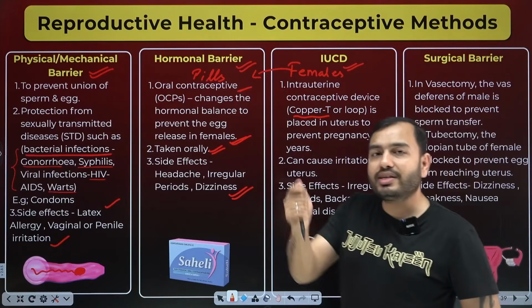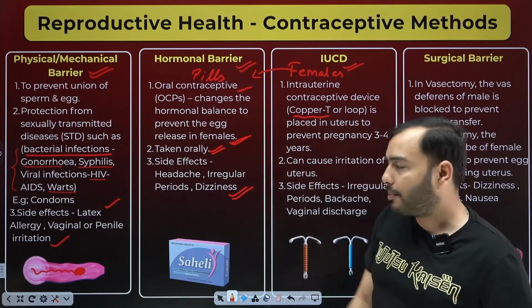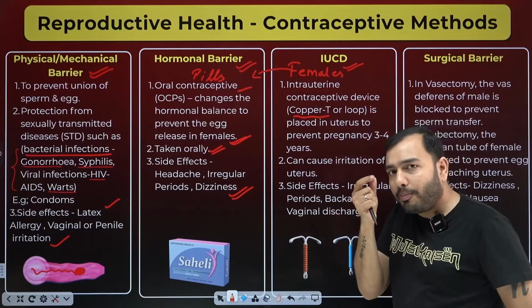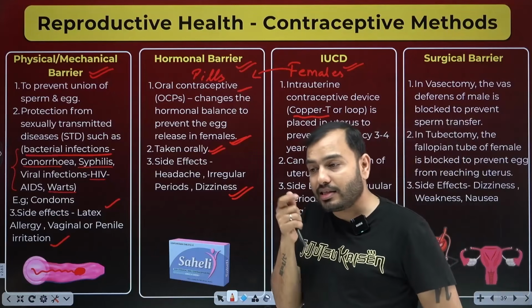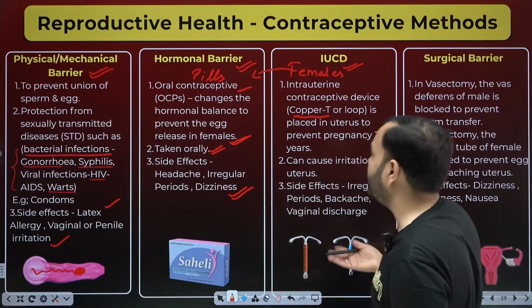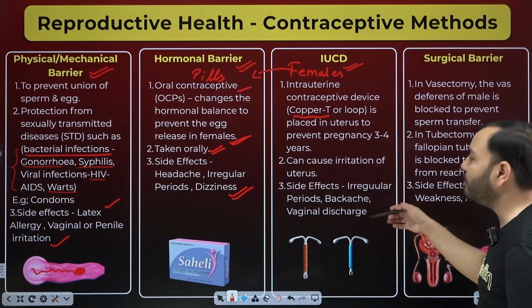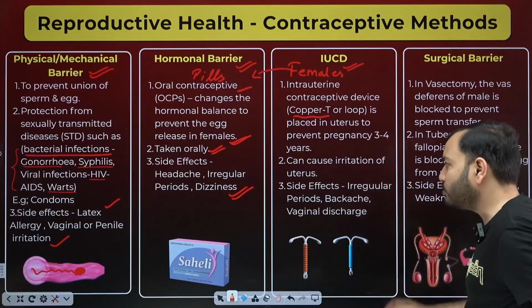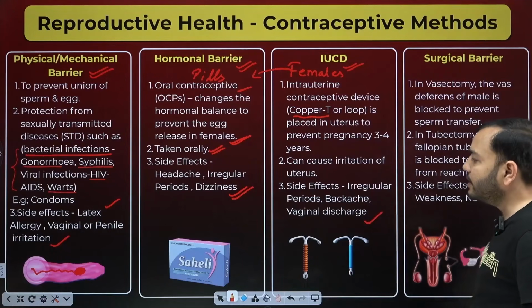What is this, beta? It is inserted in the uterus. Okay, doctor, do it. Now what happens from this? Copper ions are released. What do copper ions do? As soon as sperms come, they are toxic to them. They kill them. They don't let them swim, so they stop fertilization. What are the side effects? The same irregular periods can occur, back pain can occur, vaginal discharge can occur. There are problems of this kind.